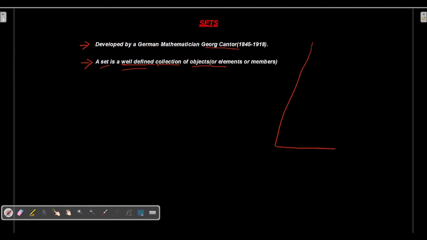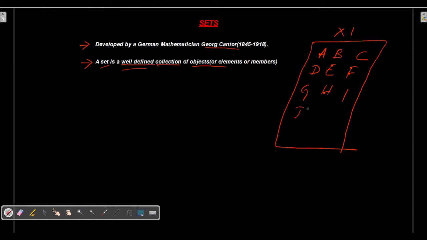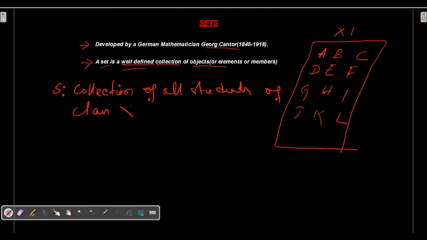Suppose this is my class 11, and here I have some students named A, B, C, D, E, F, G, H, I, J, K and L. Let S be a collection of all students of class 11. I want to check whether this collection is a set.